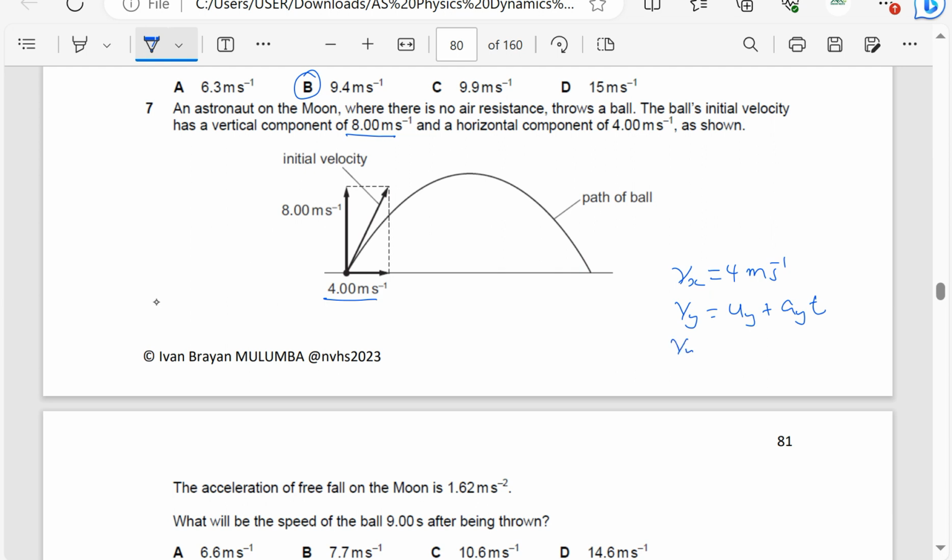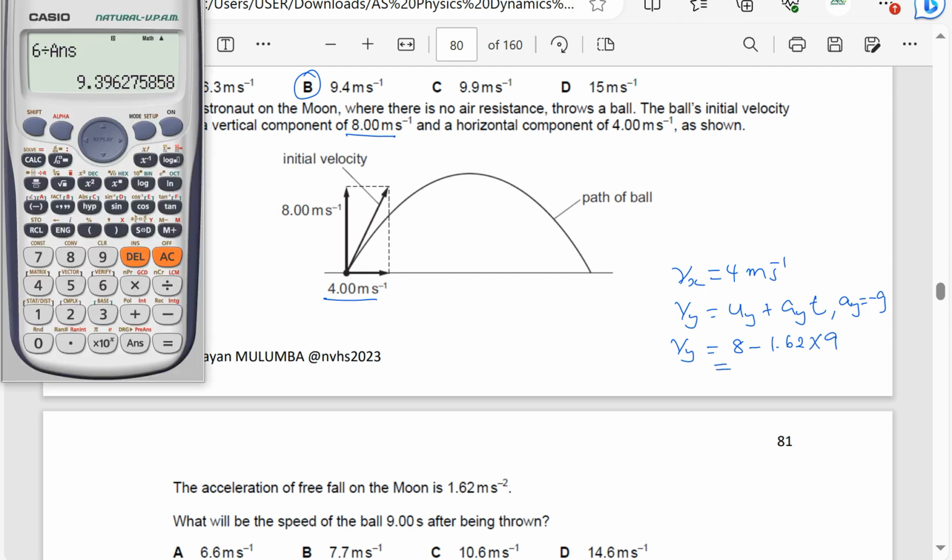The initial in the vertical is 8. Of course, I don't resolve, it is already a component. Because it moved against gravity, acceleration in the vertical is going to be negative, minus 1.62 on the moon. The time is 9 seconds.